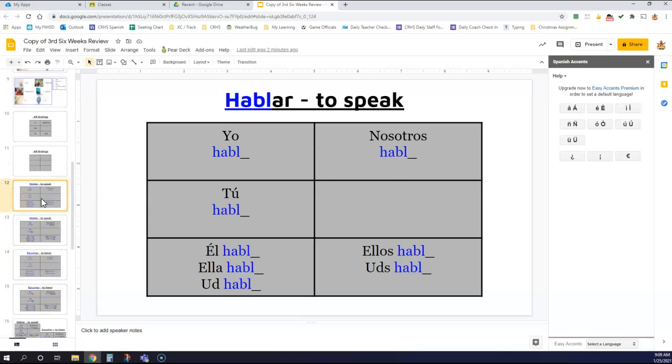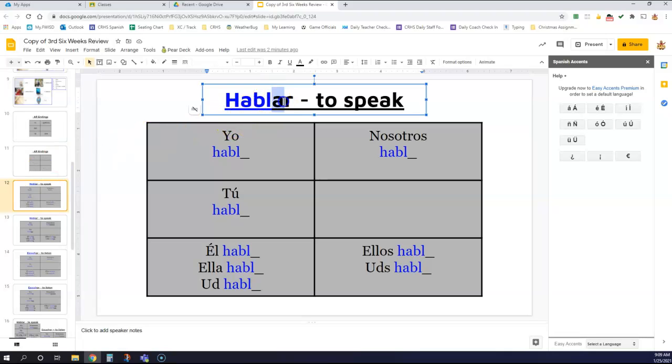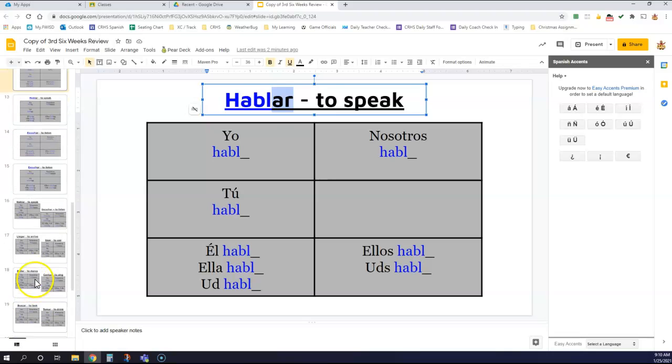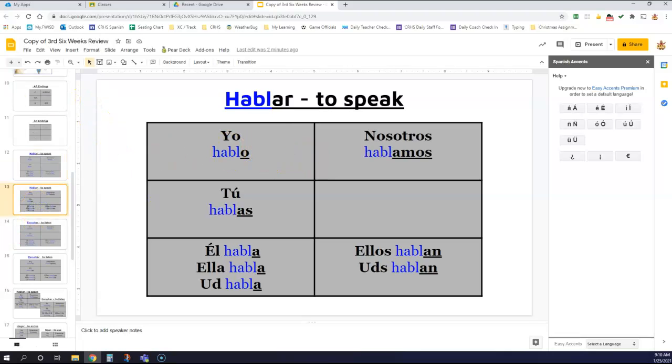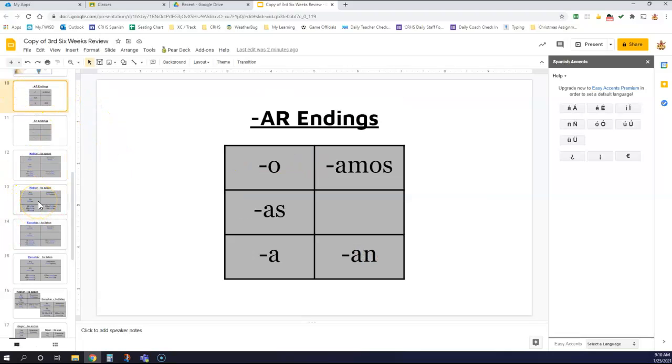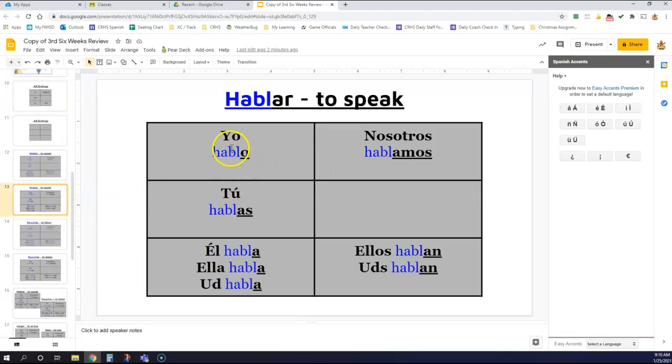Now, when we get to our verbs, this is our verb hablar, to speak. We're going to take off the AR, and that leaves our root. Our root here is in blue. All of these examples, I've given you your root in blue. Then we add our o, as, a, amos, an onto the end of our root. Yo hablo, tú hablas, él habla, ella habla, usted habla, nosotros hablamos, ellos hablan, ustedes hablan.